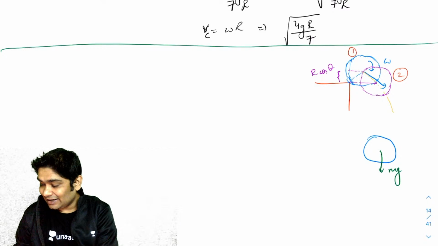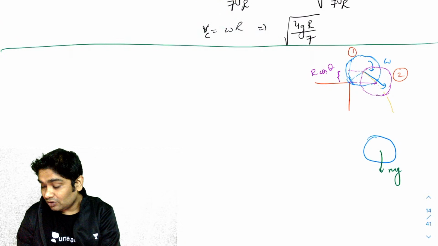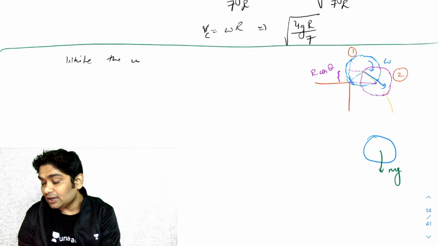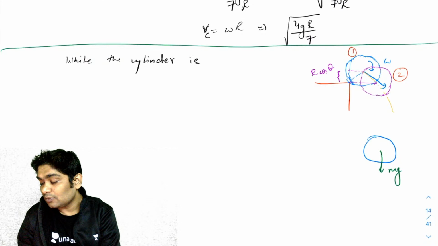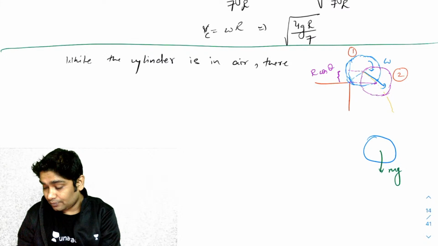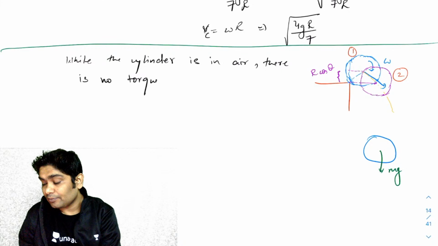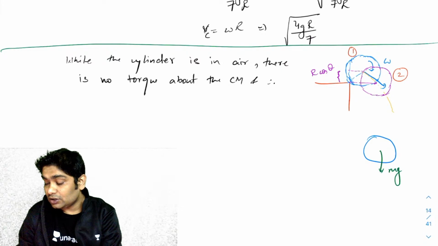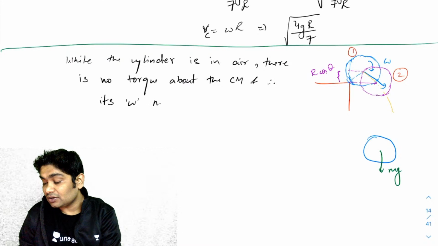So let's write that down. While the cylinder is in air, there is no torque about the CM, and therefore its omega never changes.